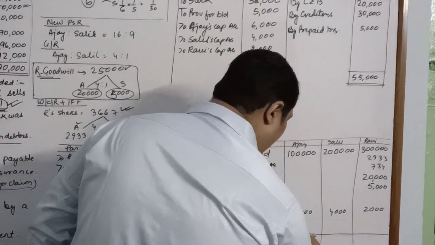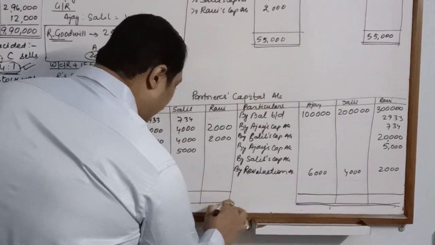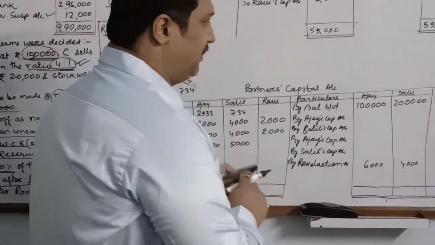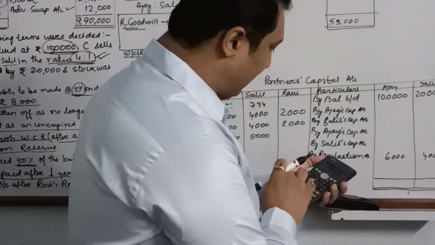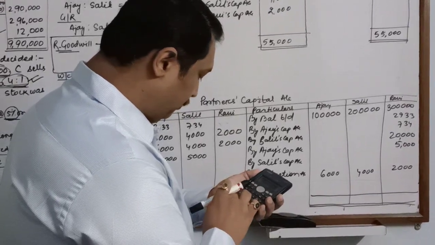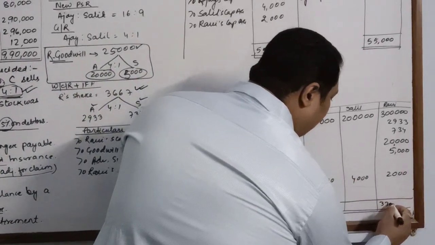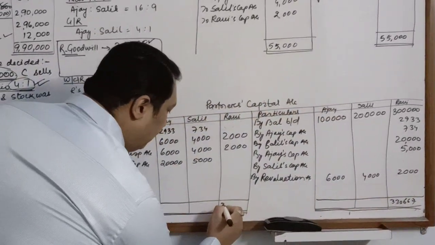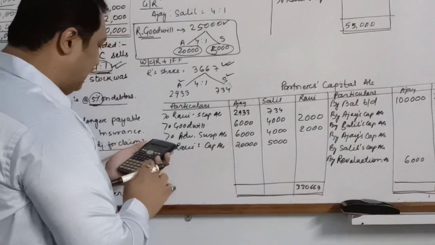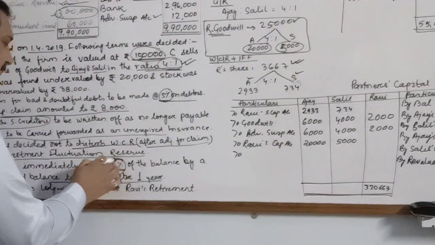Children, remember, when you are preparing the partner's capital account in the retirement chapter, the capital of the retiring partner must be balanced first. So who is retiring over here? Ravi. So we'll add Ravi's capital, 3 lakhs plus 2933 plus 734 plus 25,000 plus 2,000. So it is 3,30,667. Out of this, 4,000 will be deducted. So the balance is 3,26,667.